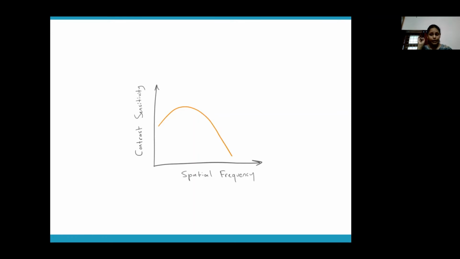Now the second property, almost along the same lines: there is another property of our human vision which is exploited by JPG.